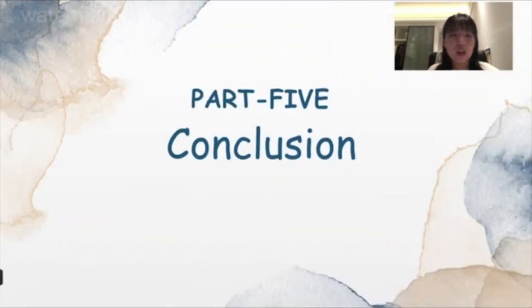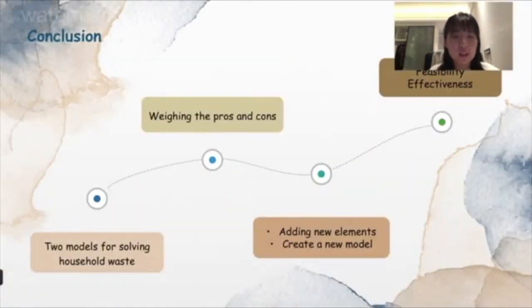First of all, in the whole process, we have elaborated two models to solve household waste and carried out a comprehensive analysis. Then I weighed the pros and cons of two models by understanding the actual conditions of different industries. Secondly, we combined two completely opposite models, analyzed their strengths and weaknesses, and added new elements to create a more complete model, and investigated whether the new model is feasible and effective in the long run.